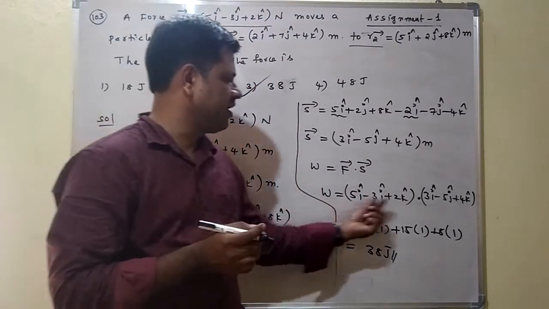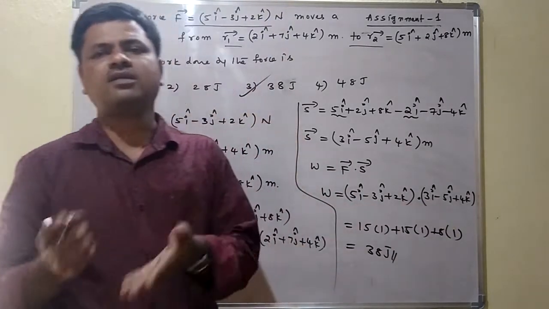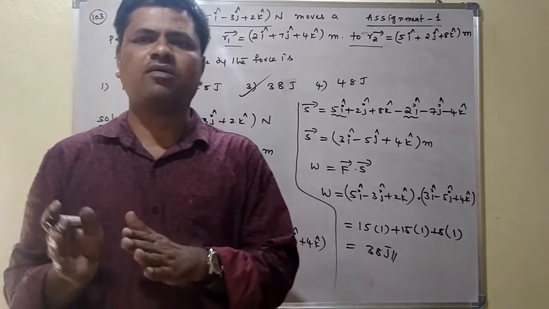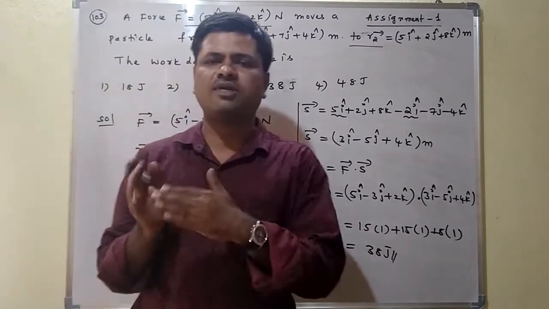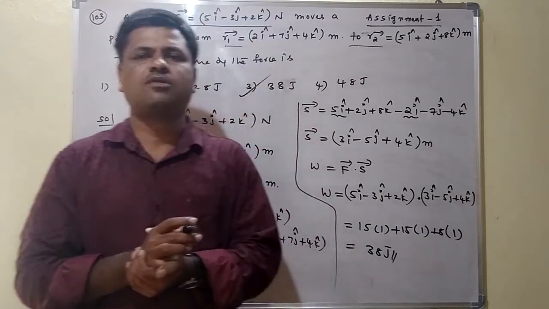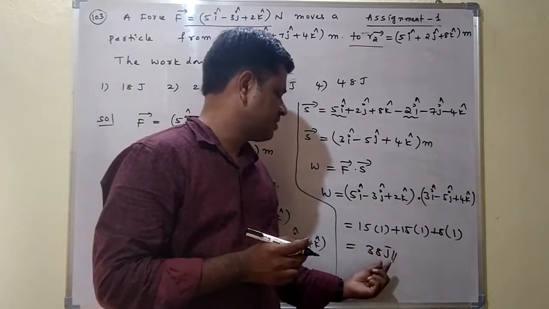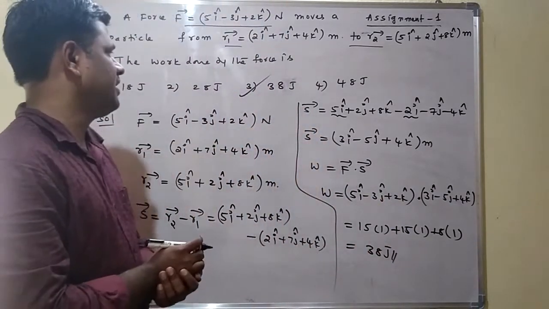Suppose we are multiplying i cap into j cap, what happened? i cap dot j cap is equal to 0. Remaining all are 0. But i cap dot i cap is equal to 1, j cap dot j cap is equal to 1, k cap dot k cap is equal to 1. From this, when calculating this one, we are getting the work done is equal to 38 joules.